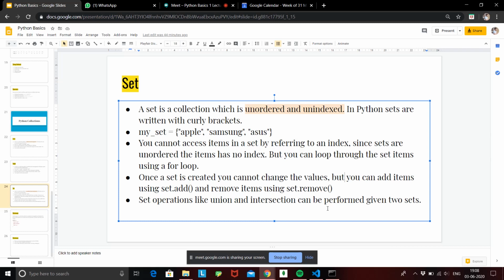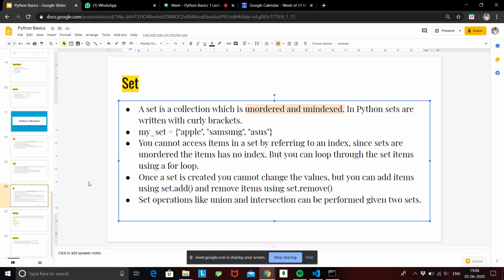This might seem a little confusing, but every data structure has its unique properties. Some are changeable, some are not, some are indexed, some are not, some can append, some cannot. It all depends on your application and requirement, but you need to know all these things. You just have to remember.